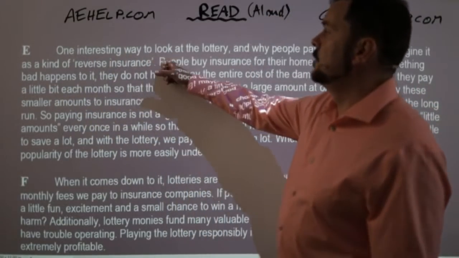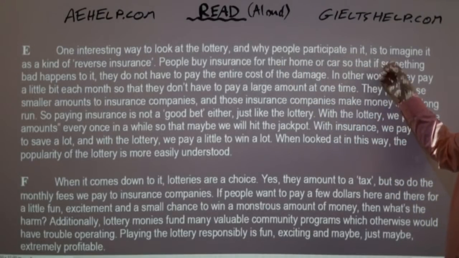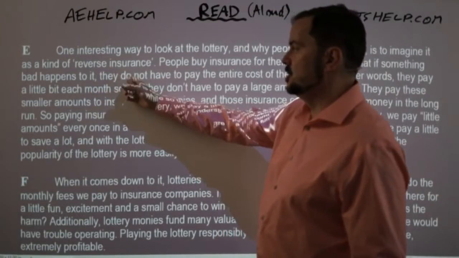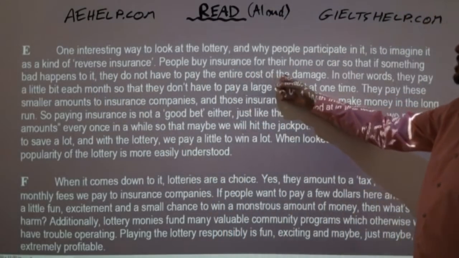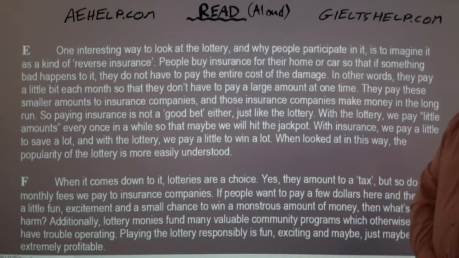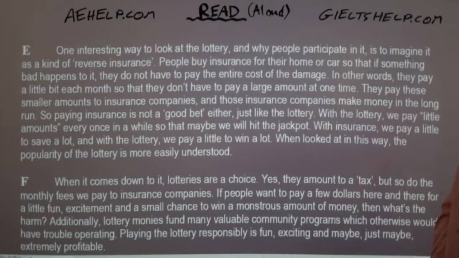One interesting way to look at the lottery and why people participate in it is to imagine it as a kind of reverse insurance. People buy insurance for their home or cars so that if something bad happens to it, they do not have to pay the entire cost of the damage. In other words, they pay a little bit each month so that they don't have to pay a large amount at one time.